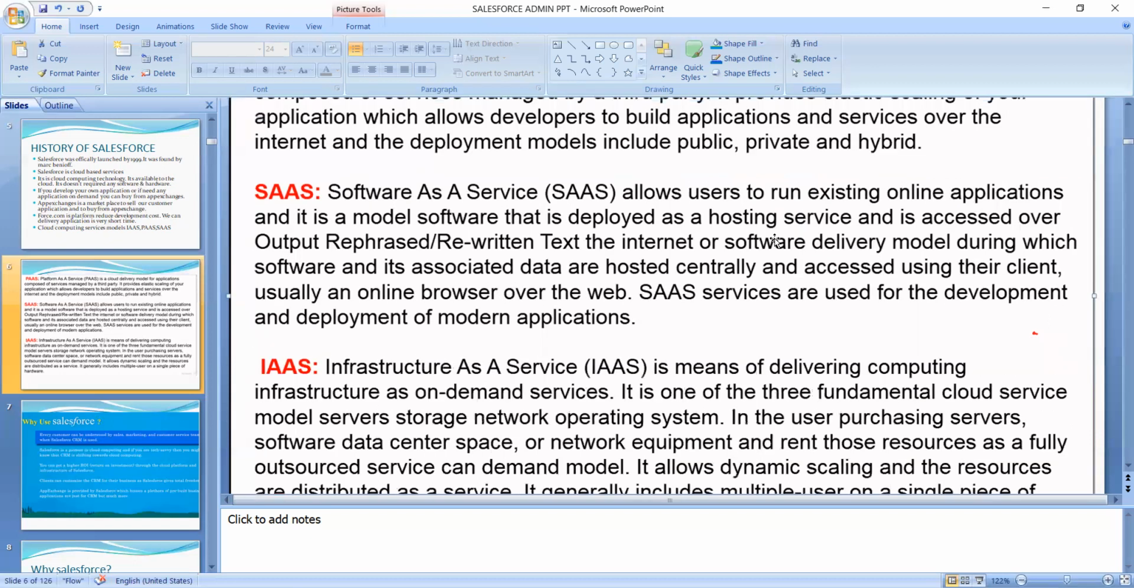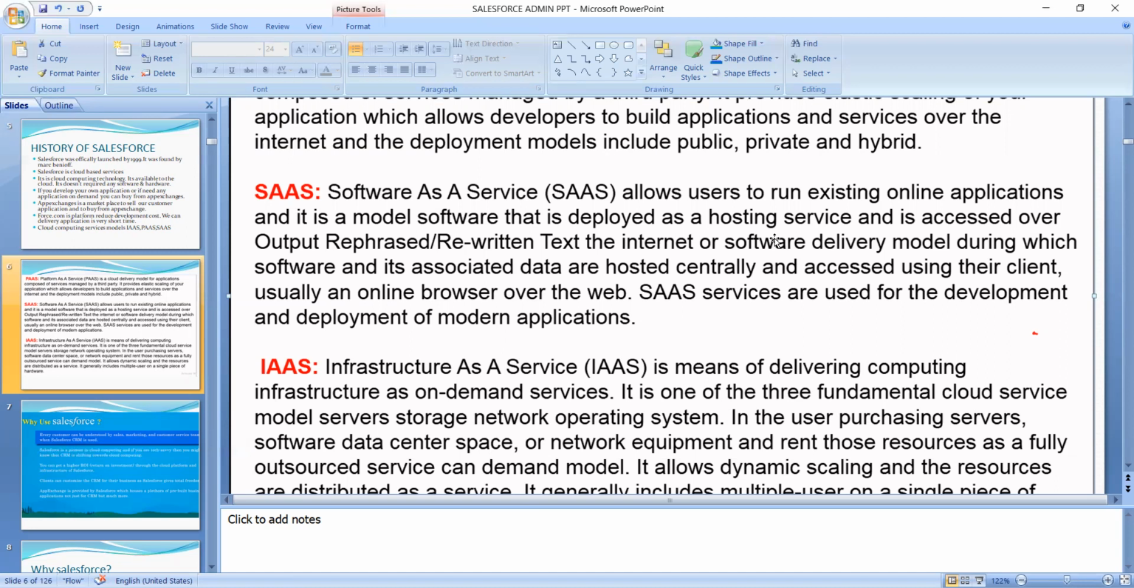And SaaS means software as a service, which allows users to run existing online applications. The applications you have created, you run as online applications. It is a software delivery model in which software and its associated data are hosted centrally and accessed by users through their clients. Here you can see the data the customers store.